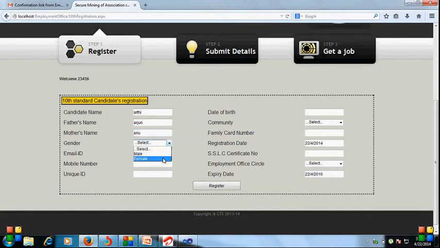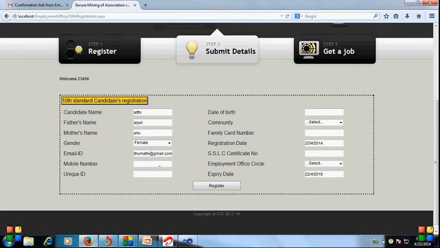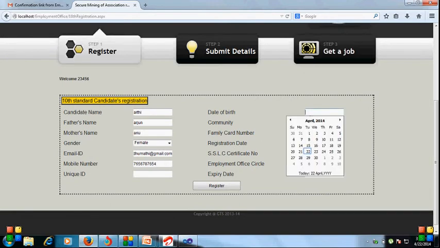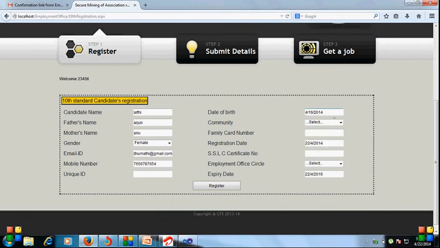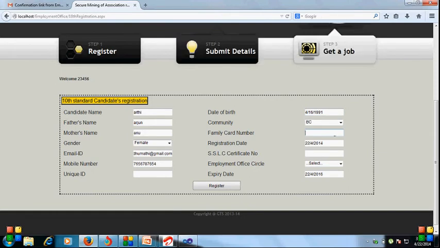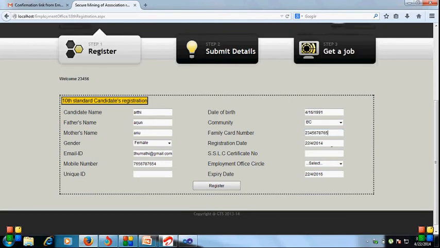This is a female, and enter a mail ID for secure purposes. We need not give a unique ID, it's automatically generated. So date of birth, then community, just select the community, whatever it is, and family code number. We have to enter 10-digit numbers, and the registration date is automatically generated, we don't give anything.